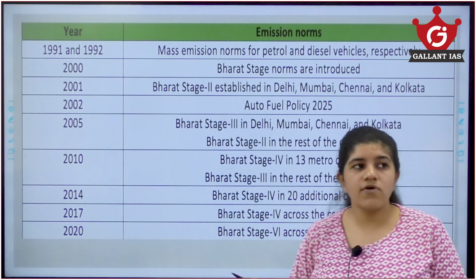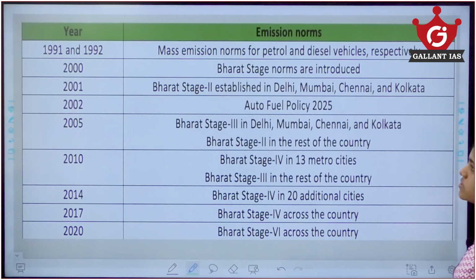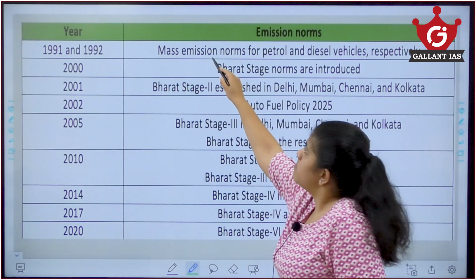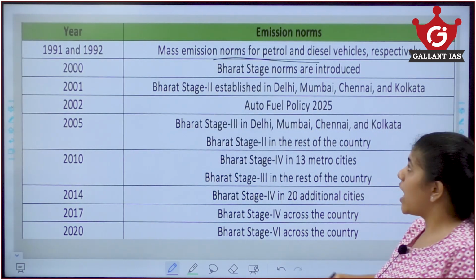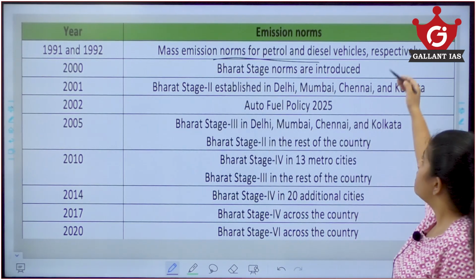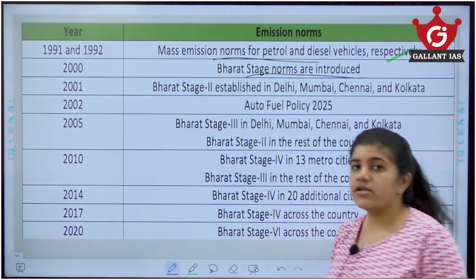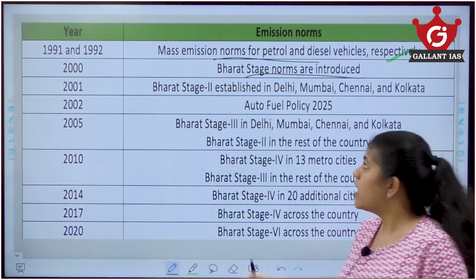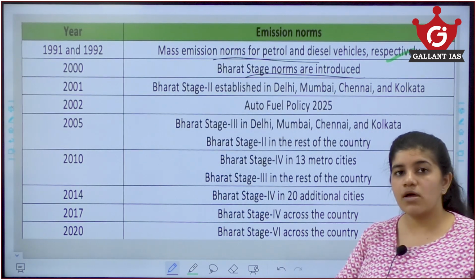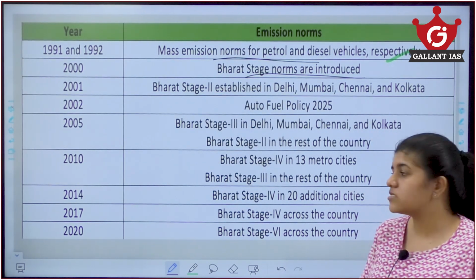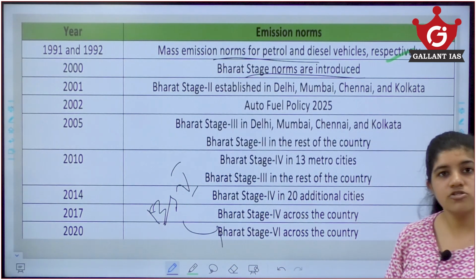Now, our policy formulation in the case of pollution has been evolving over a long time. You can see that in 1991 to 2000 we initially started our mass emission norms. There was no Bharat Stage then, but there were Supreme Court orders and an increase in pollution, so they had to bring out emission norms for petrol and diesel vehicles respectively. In 2001 the Bharat Stage norms were introduced, and since then it has been changing a lot. We had Bharat Stage 1, then 2, 3 and 4, and we skipped 5 because there were rising pollution tendencies and we needed to act faster. So we skipped Bharat Stage 5 and directly moved on to Bharat Stage 6.